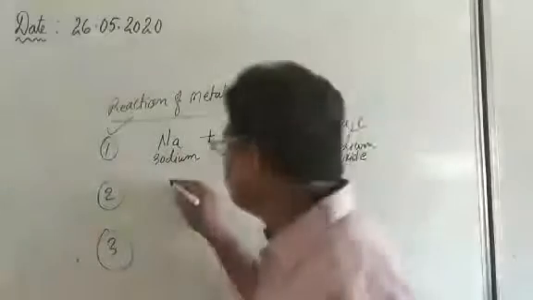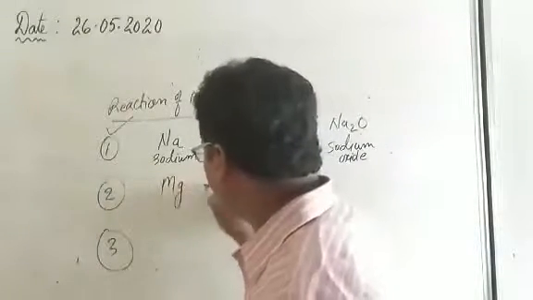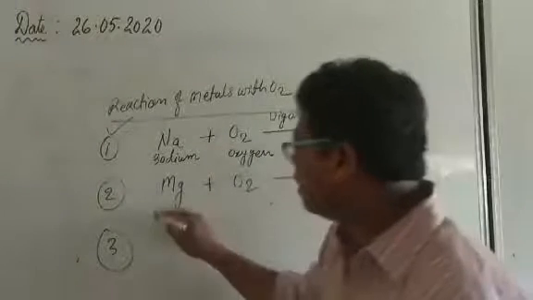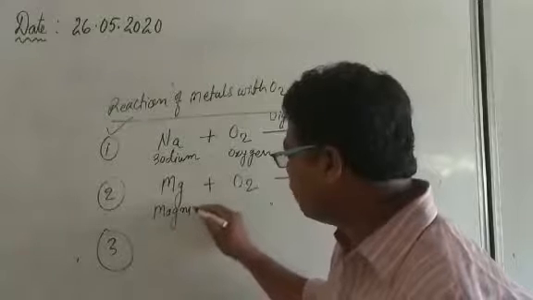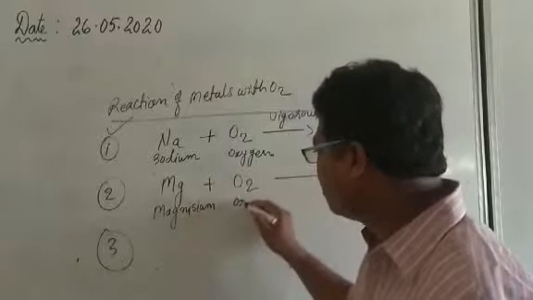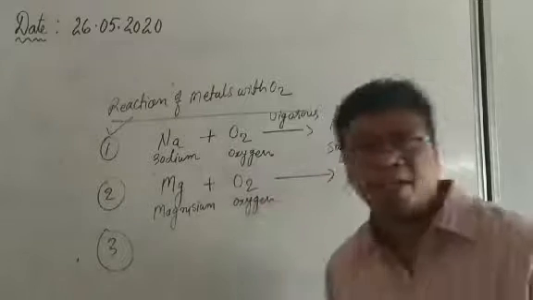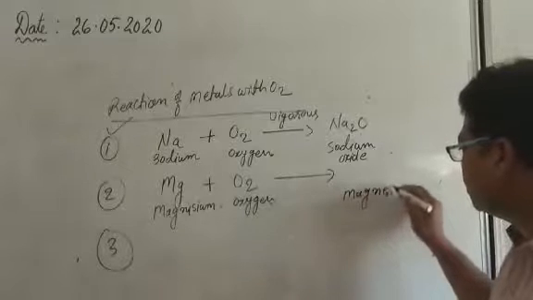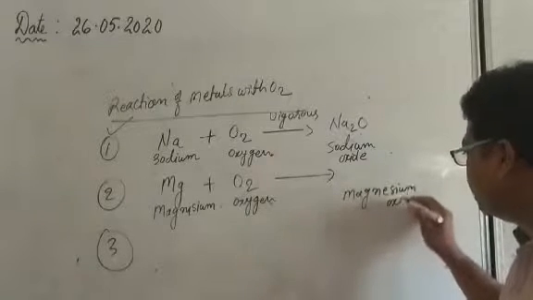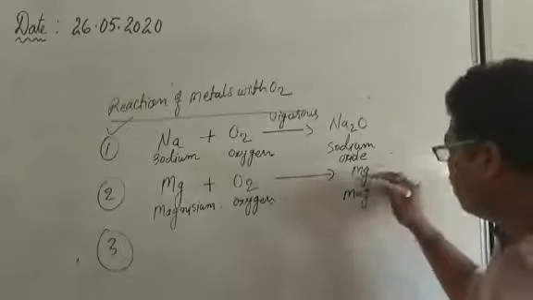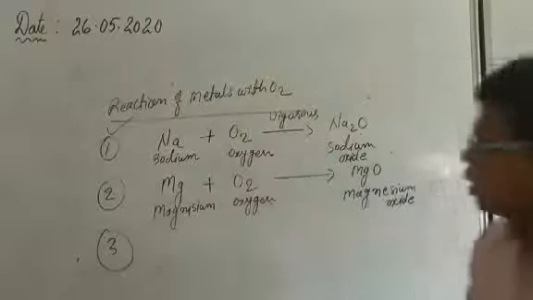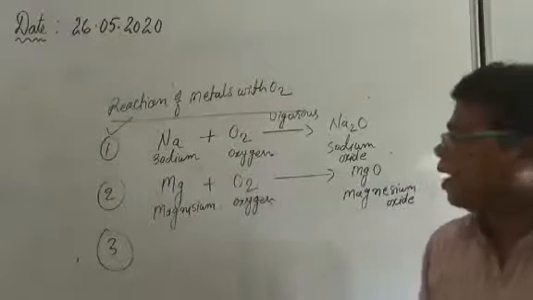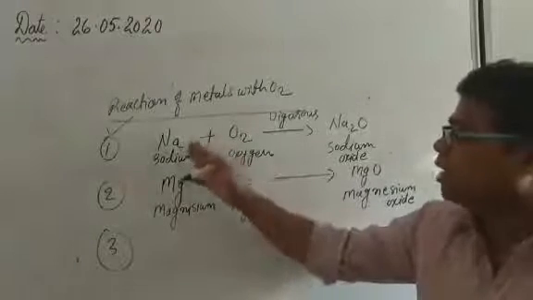Next we will discuss magnesium. Magnesium is also a metal. When magnesium reacts with the oxygen, here I am going to write down magnesium. This is the symbol for magnesium. So when magnesium reacts with the oxygen, what will be the product here? Already you know, same like sodium oxide, here it will be magnesium oxide. What is the formula of magnesium oxide? MgO. So very easy. When metals react with the oxygen, they form their metallic oxide, and this is for the highly reactive metal.